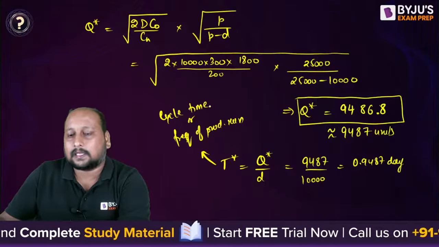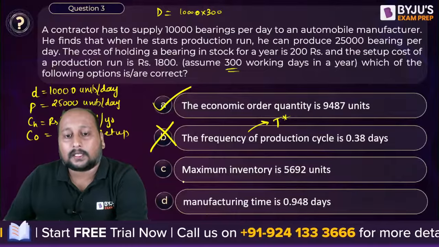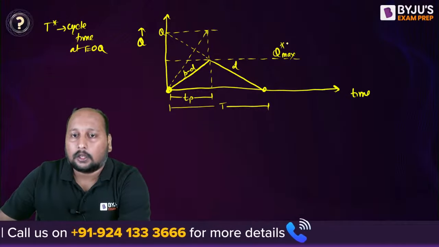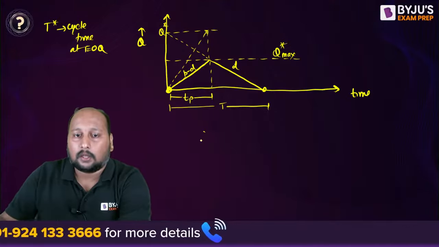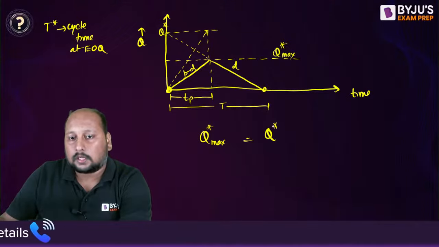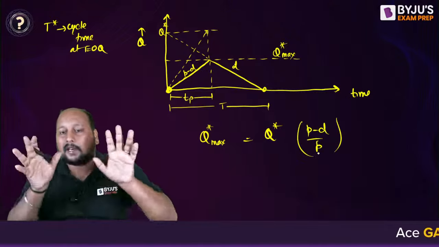Okay. Also, we can say this is the cycle time. Okay. Fine. So we got this value. The next value is the maximum inventory level, that is this one, Q max. So how can we calculate the value of Q max star? Q maximum is equal to Q star times (P minus D) by P. I hope you know how we are getting this formula.